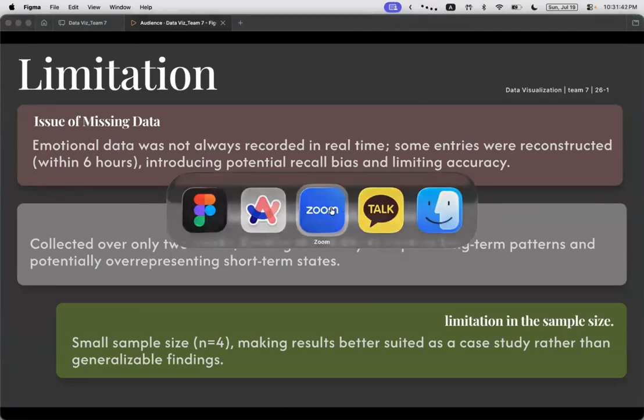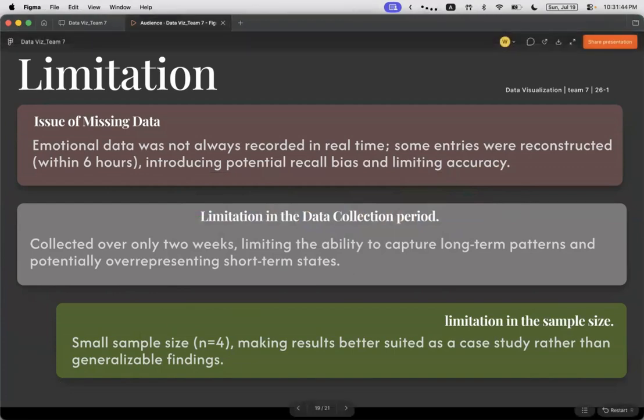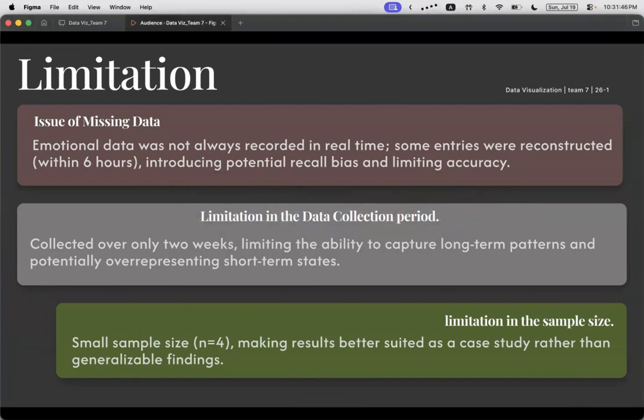Of course, this project also has several limitations. First, there is the issue of missing data. Although we aimed to collect emotional records on an hourly basis, it was difficult to log every moment in real time. Some entries were instead reconstructed within a maximum of 6 hours. As a result, parts of the data rely on memory, which means the accuracy of the recorded emotions cannot be fully guaranteed.